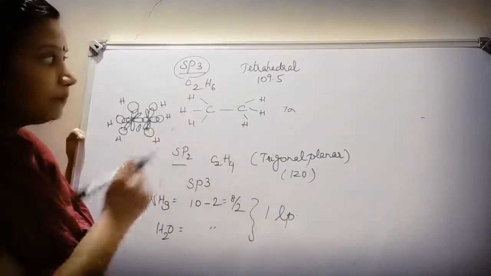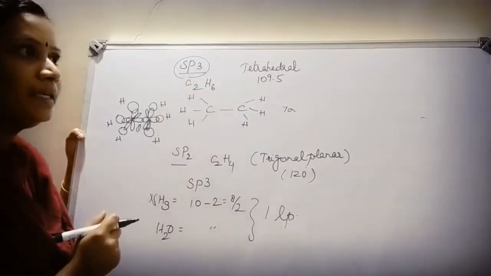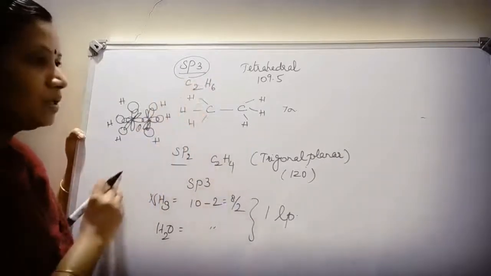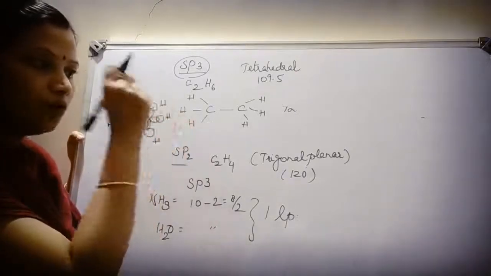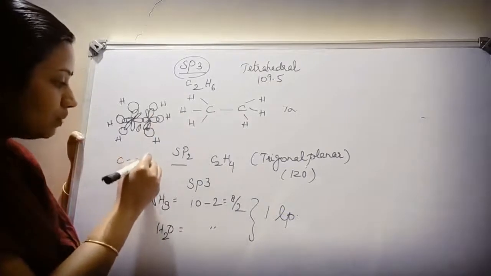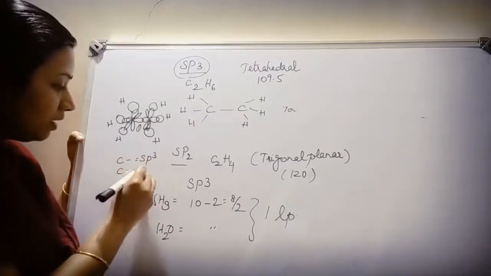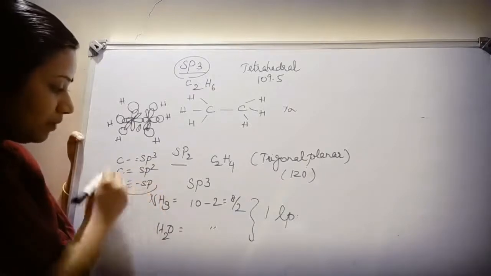ethane. Okay. Now, when we look into the actual structure of ethene, this won't correlate actually. There is one particular structure which won't follow our rule, that is, carbon attached to single bond should be sp3 hybridization, carbon attached to double bond sp2, and carbon attached to triple bond is sp hybridization.